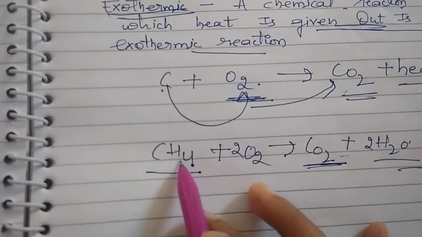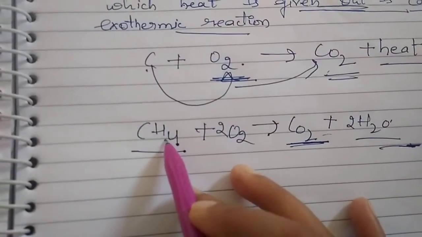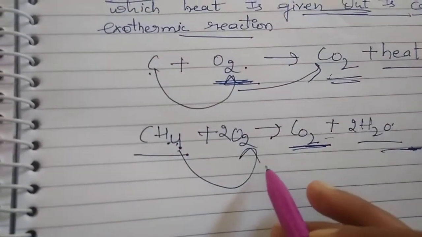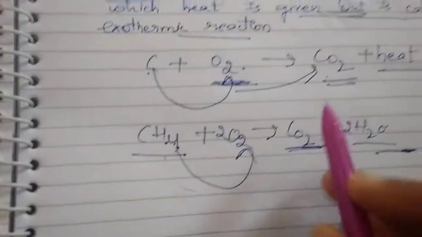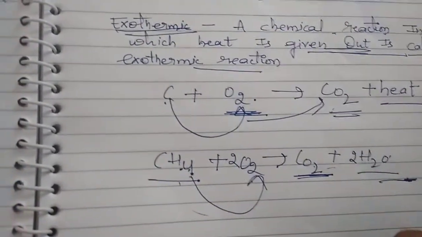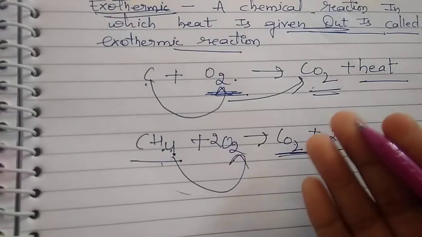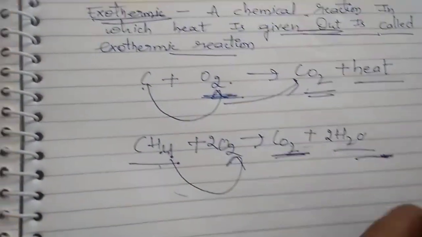Substances such as methane, which undergo combustion readily in the presence of oxygen and give out a large amount of energy, are known as fuels.